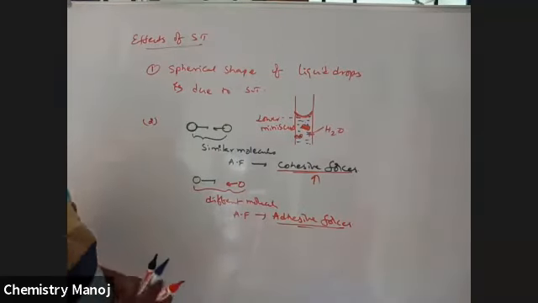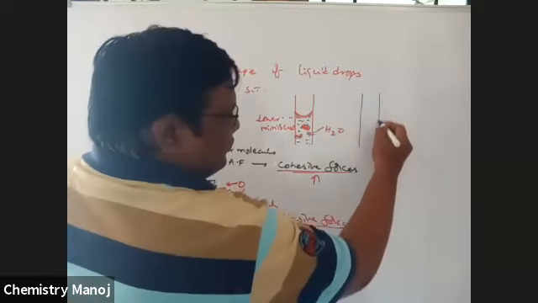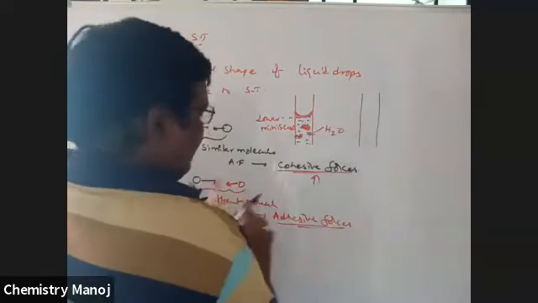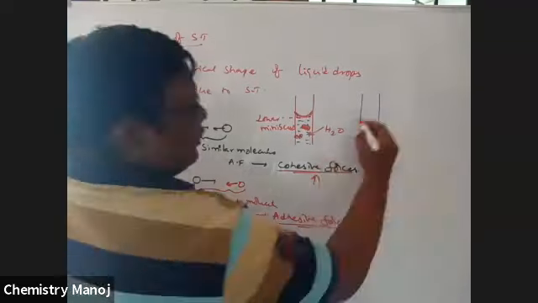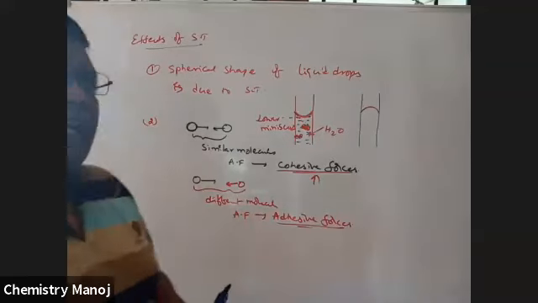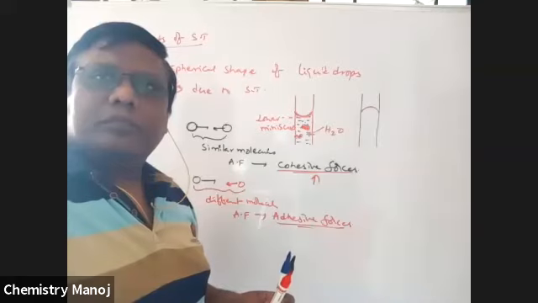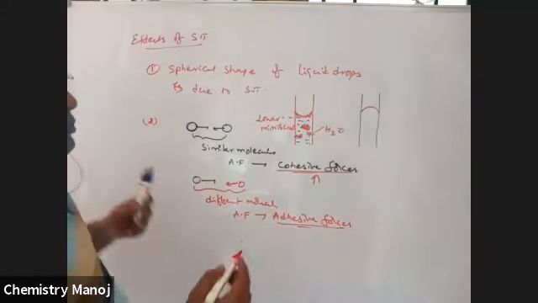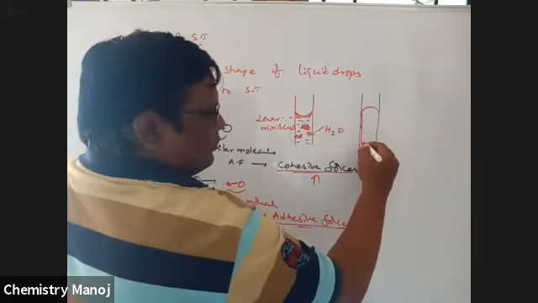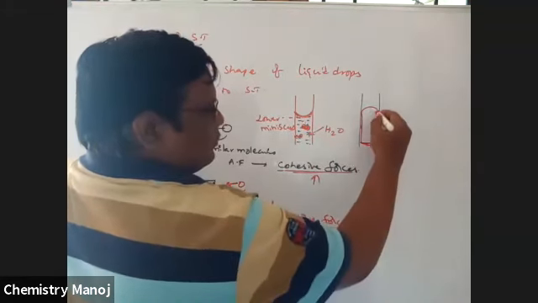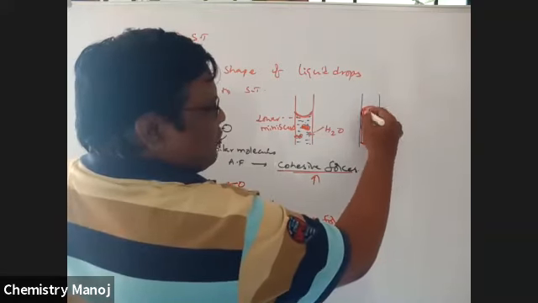At the same time, if you take the glass tube and mercury is taken, that mercury looks like this. That means here we observe an upper meniscus.